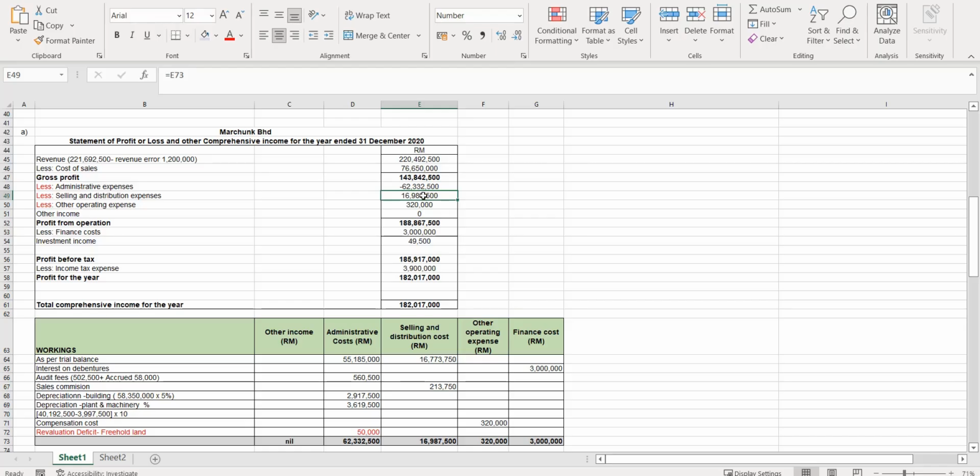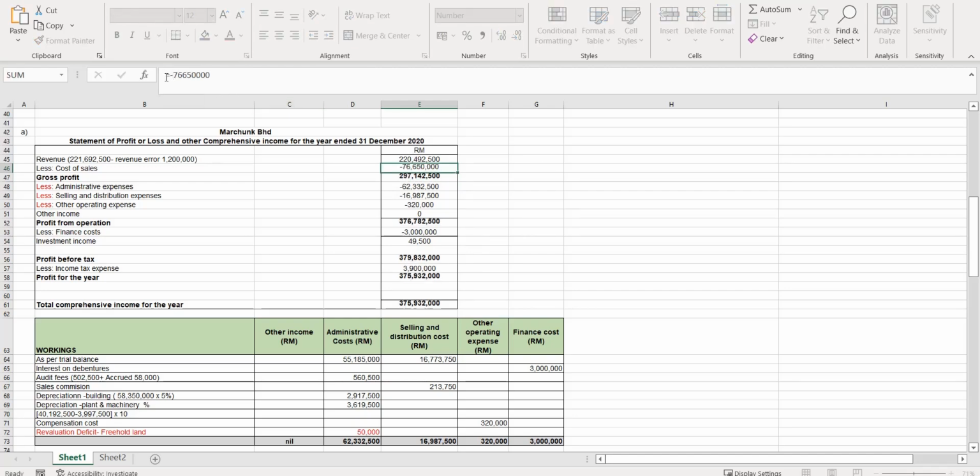Okay, this one is going to be this figure here. And the other operating expenses is going to be this one. And the finance cost, this one here. Okay. Cost of sale. Right. So you have this figure here. It is 49.5 million.